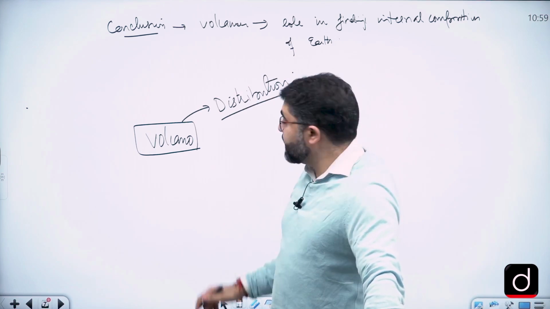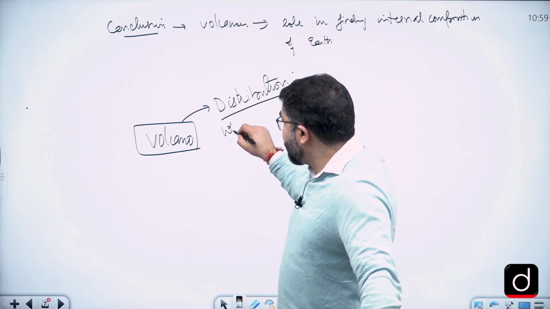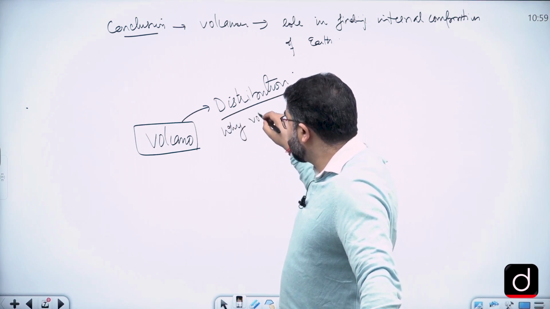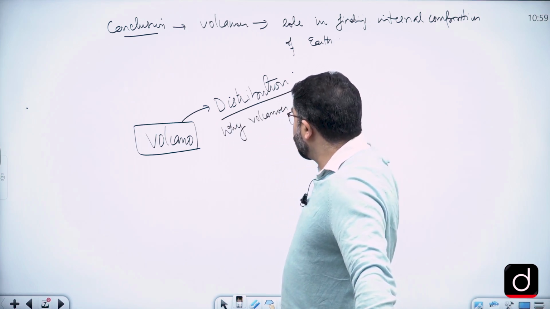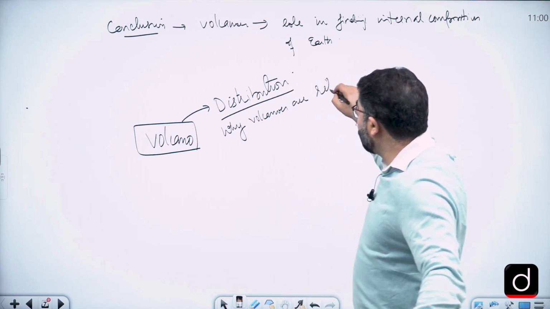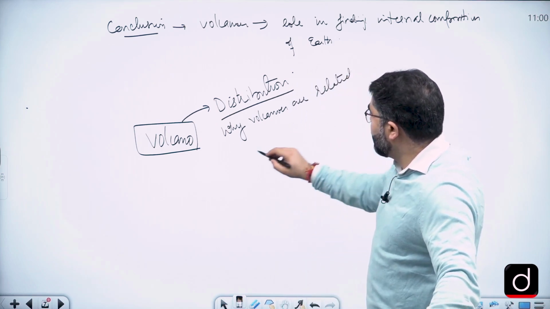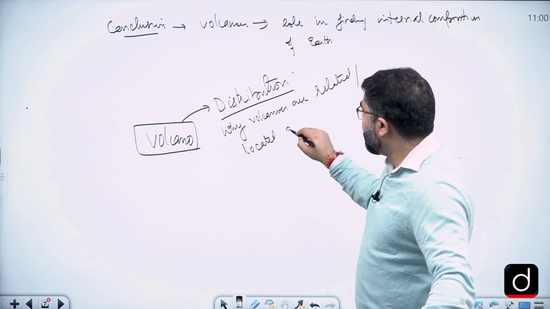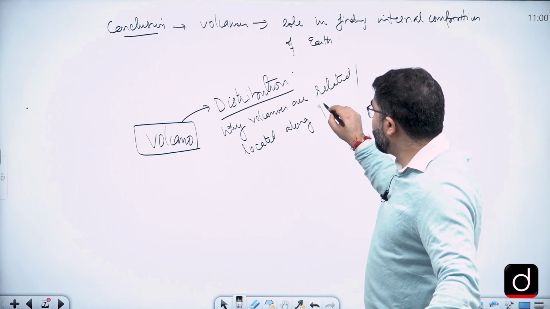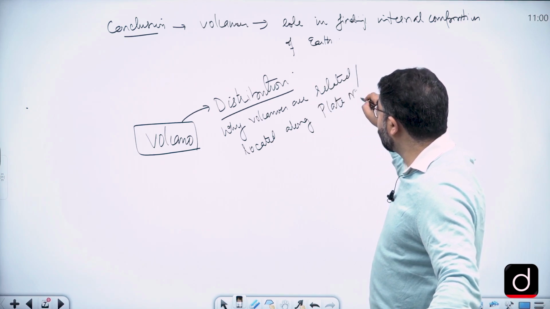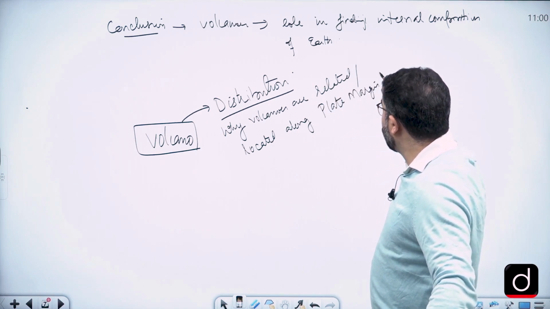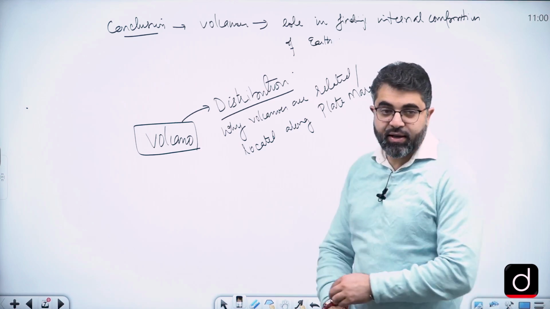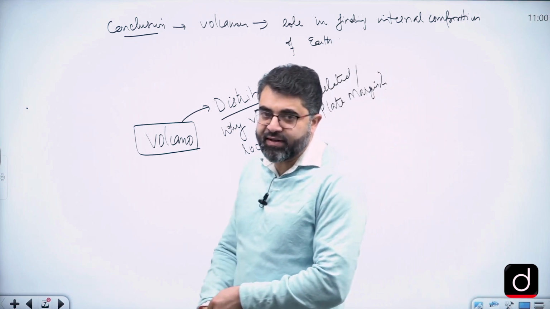When I say distribution, they can ask why volcanoes are related or located, if not related, but located along plate margins. Along plate margins. You can expect this question in exam.